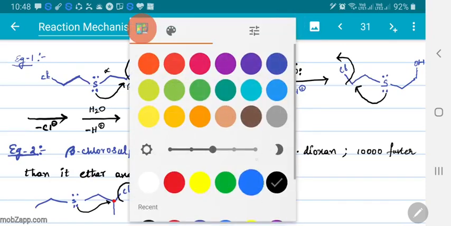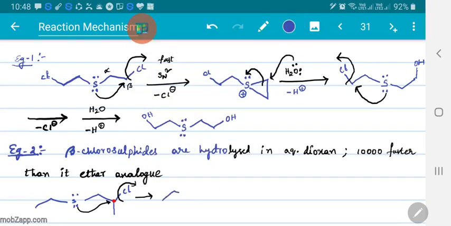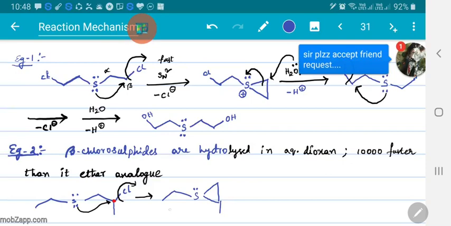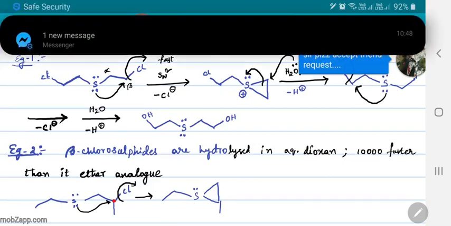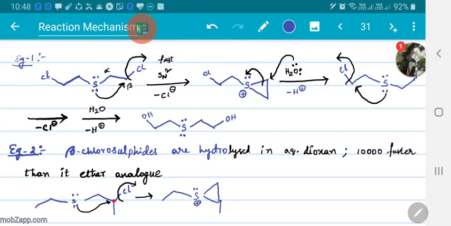Then the respective product will be a 3-membered ring with a positive charge here. So this is the chiral system.